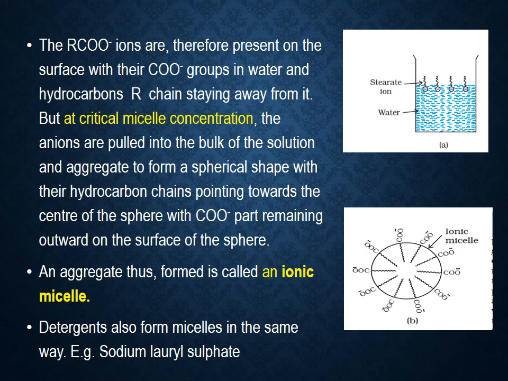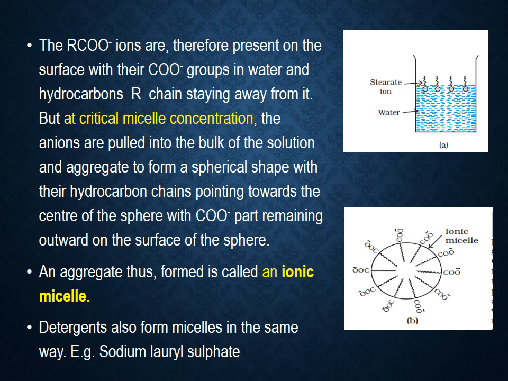Let's see picture A. In this picture, we can see a number of soap molecules. Each soap molecule has two ends. The spear indicates the hydrophilic COO minus end and the zigzag line indicates the hydrophobic hydrocarbon R chain.